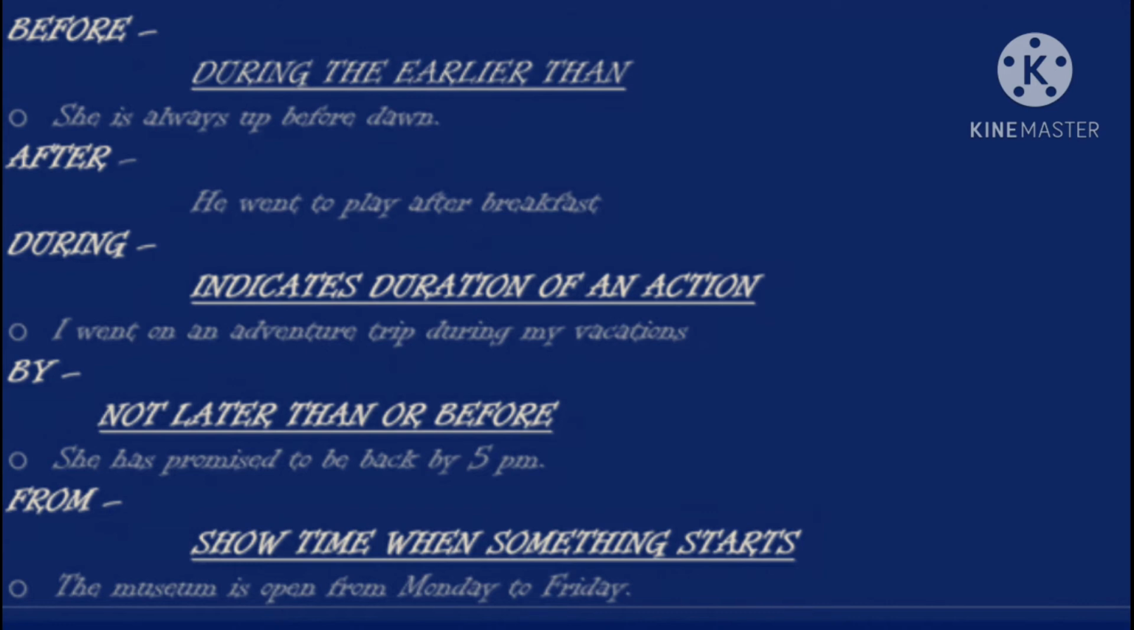Now next one is from. So where do we use from? Show time when something starts. For example, the museum is open from Monday to Friday. So here it is mentioning the show time, that is Monday to Friday.